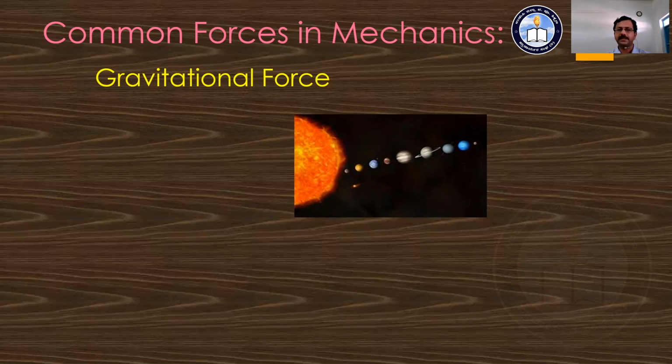If you consider another example, the moon is going to rotate around Earth, or satellites are going to move around Earth, in a circular path. For the motion of these different satellites, artificial satellites or a moon-like satellite, and for the revolution of the planets, there is some force that acts, and that force is nothing but gravitational force.